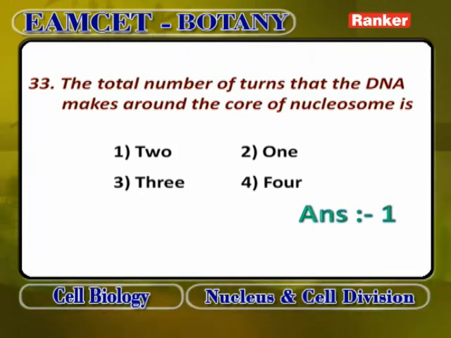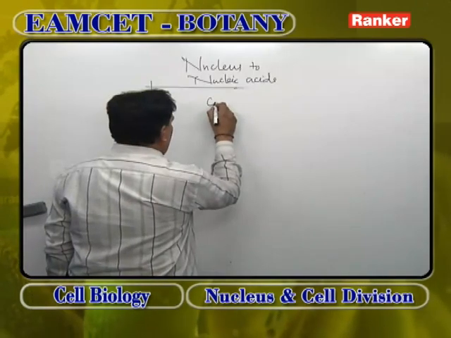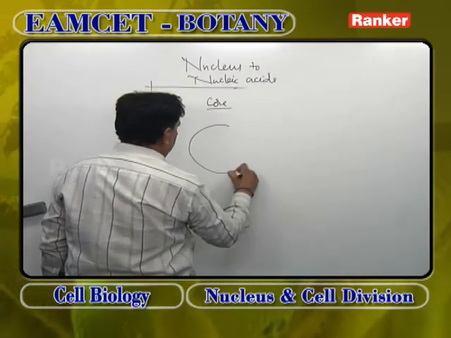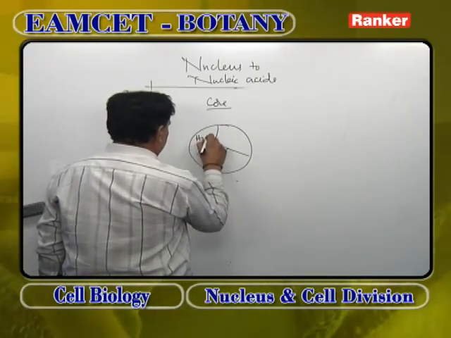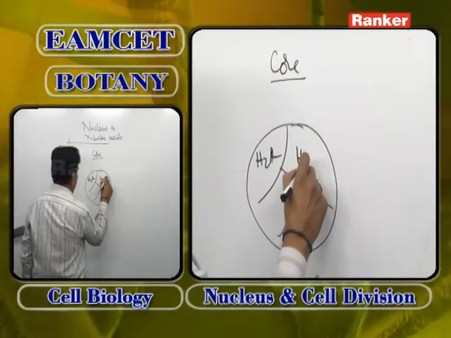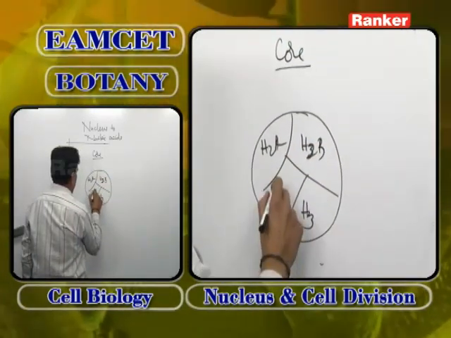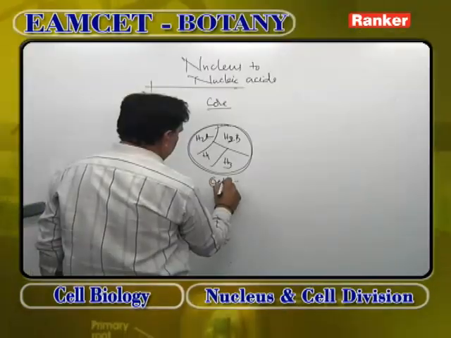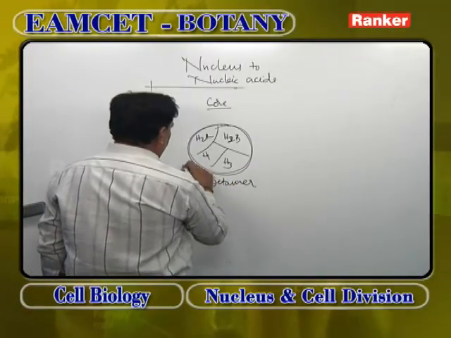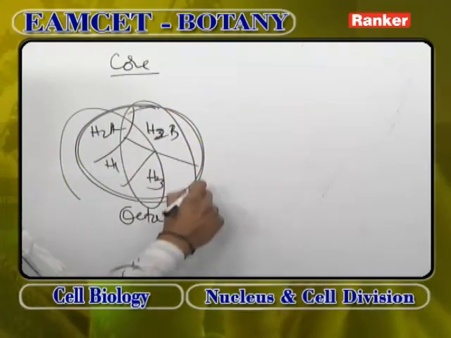Now, the total number of turns that the DNA makes around a core of nucleosome. The core of nucleosome means H2A, H2B, H3, H4. These appear in pairs, so it is an octamer. It is circled by DNA in 2 spirals.